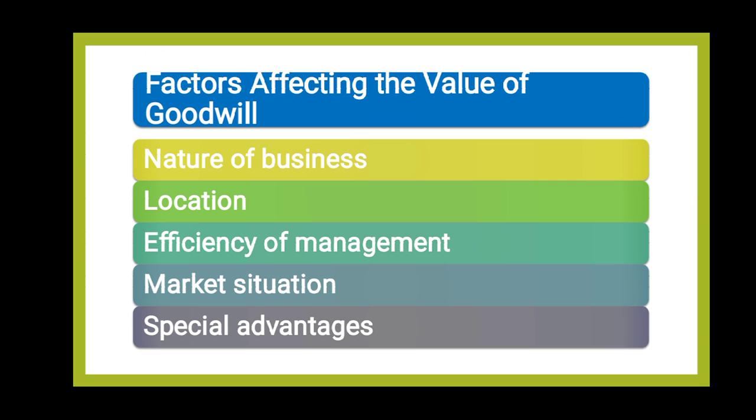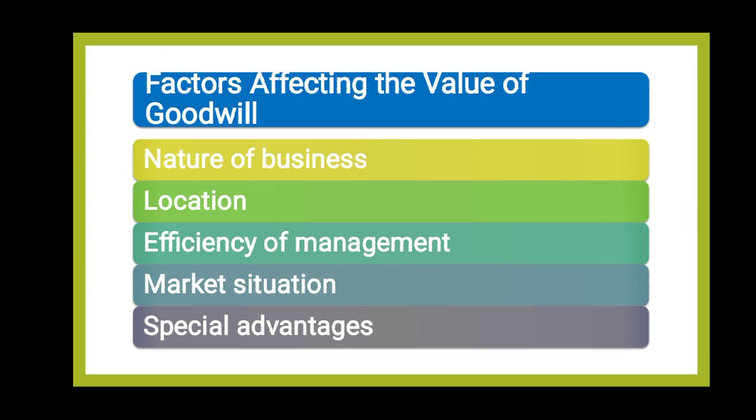The third factor which affects the value of goodwill is efficiency of management. If the management is very efficient, it means there is more productivity and lower cost. So lower cost and high productivity mean more profits, and more profits lead to a higher value of goodwill.